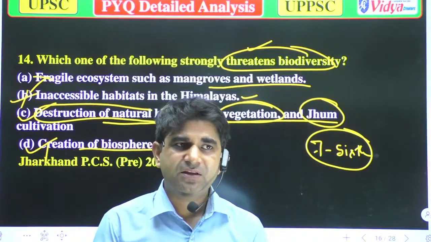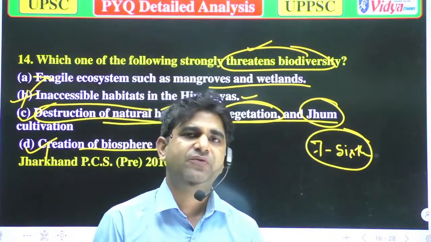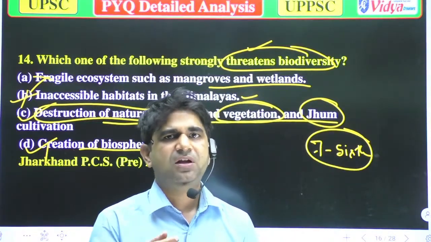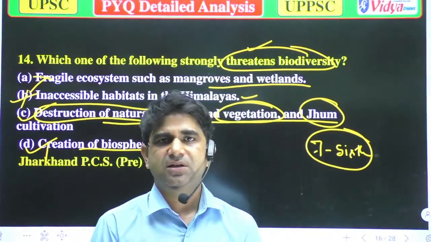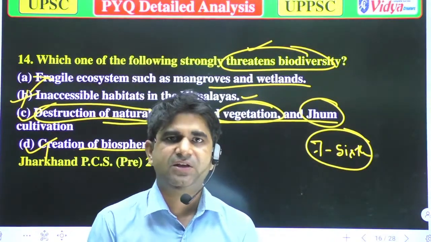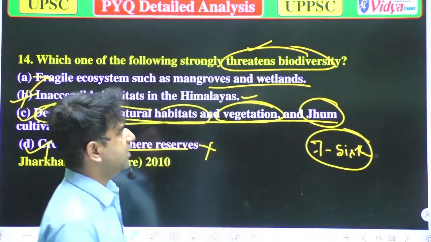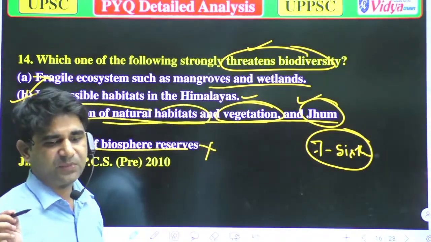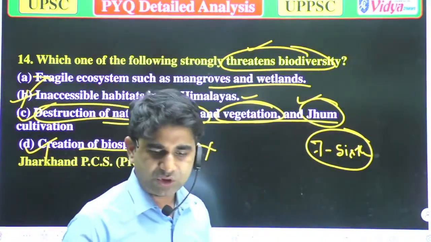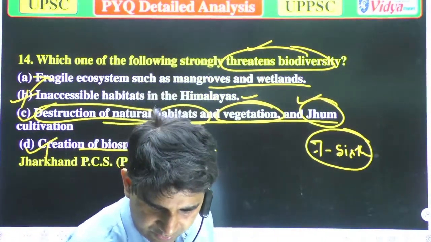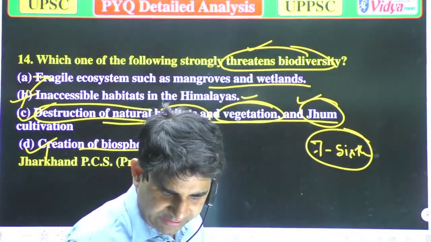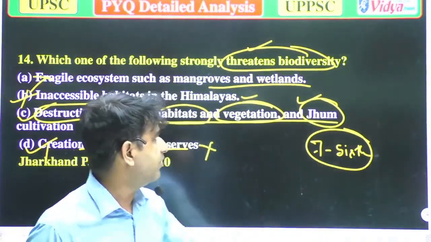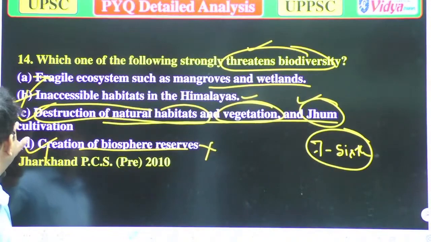And when the nutritive value of those plants decreases after 1, 2 or 3 years, they change that place for agriculture and move to the next area. That type of cultivation is known as zoom cultivation. So zoom cultivation will also decrease the biodiversity. So our option C is correct.